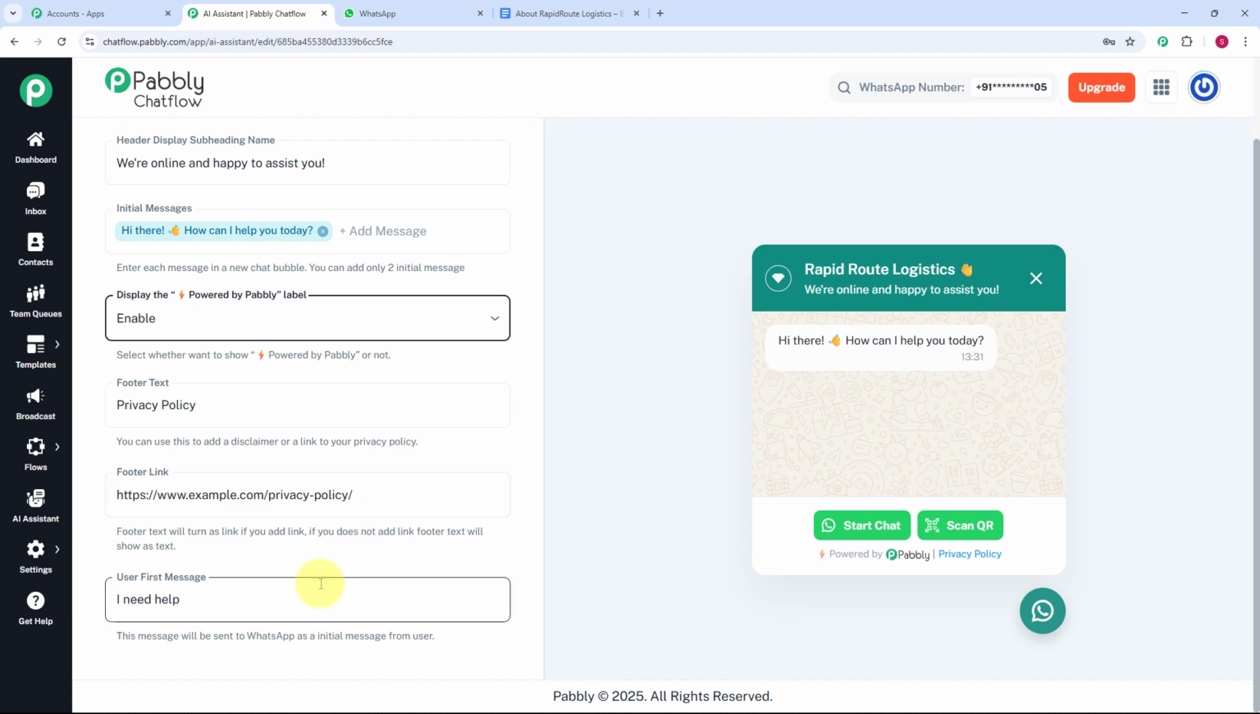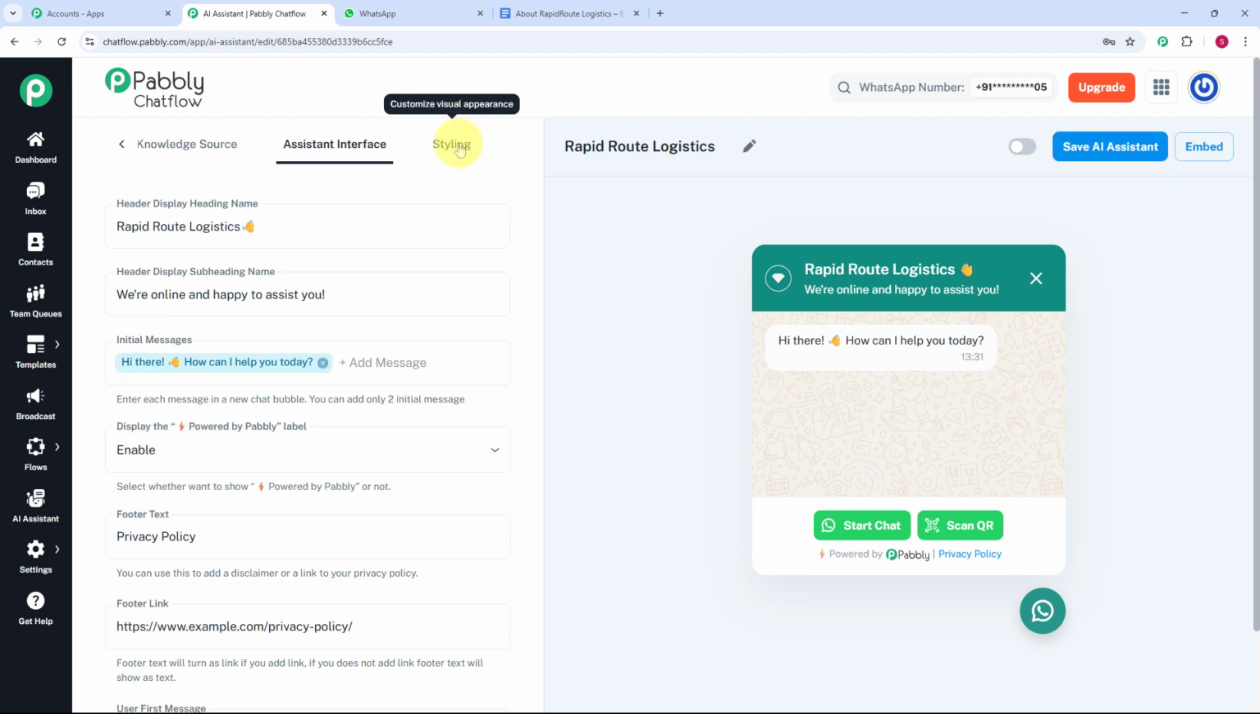Now here it is asking me to enter the user's first message. So user's first message is basically the message which will be sent to WhatsApp as an initial message from user. And here you can see I have entered hey I need help as my user's first message. Now let's move on and check the styling of our chatbot.